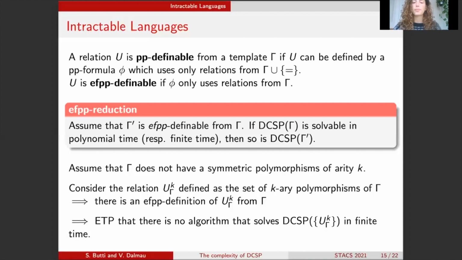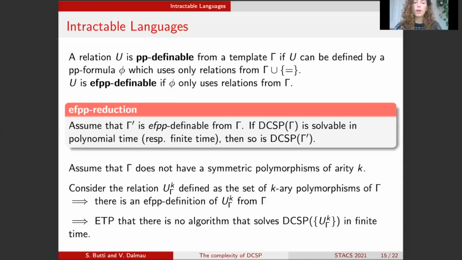And now, U can be reduced to gamma via something that I call an EFPP definition. So I'll explain what it is. A primitive positive formula, or PP formula for short, is a first order formula which only uses existential quantifiers, conjunctions, and equality.